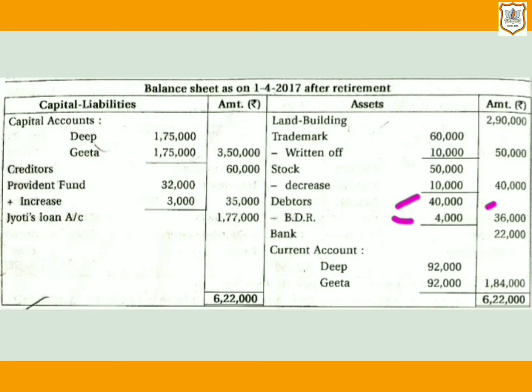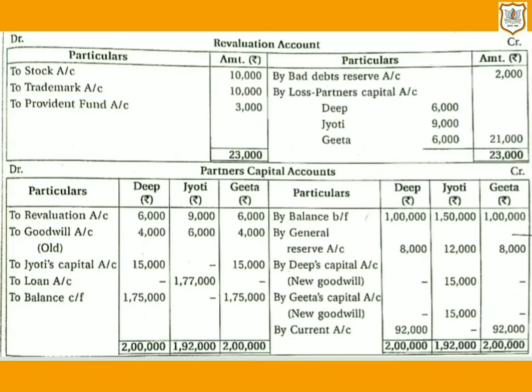And for its second effect, as the amount of bad debt reserve is reducing, so it will be considered as gain for the firm, and so it will be recorded on credit side of revaluation account. So here we will write by bad debt reserve account amount 2,000. Here amount of bad debt reserve is getting reduced by rupees 2000. That means 6000 minus 4000, that is 2000.